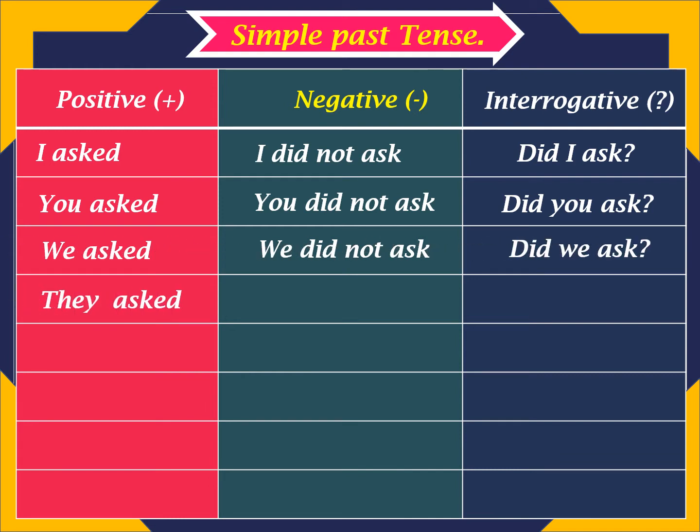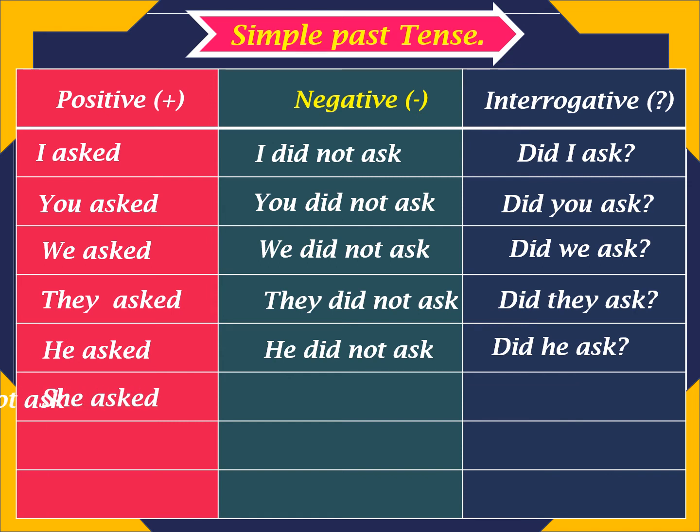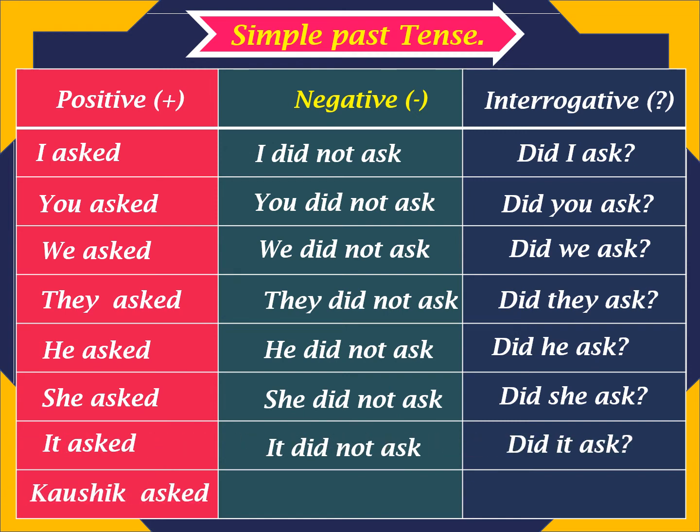They asked, they did not ask, did they ask? He asked, he did not ask, did he ask? She asked, she did not ask, did she ask? It asked, it did not ask, did it ask? Kaushik asked, Kaushik did not ask, did Kaushik ask?